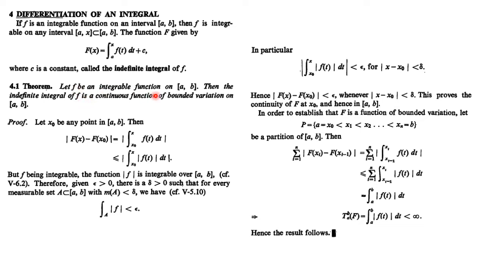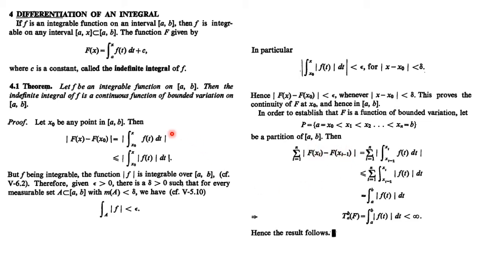Okay, so the first part is clear: whenever our f is an integrable function on the closed interval [a, b], the capital F, which is the indefinite integral of small f, is also continuous on the closed interval [a, b]. Now the next part, we have to prove that capital F is of bounded variation. For this we consider a partition. Let x naught, x1, x2 up to xn be a partition of the closed interval [a, b]. Then we consider the variation, right?